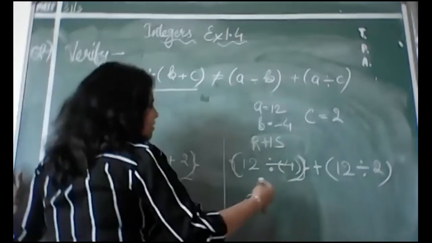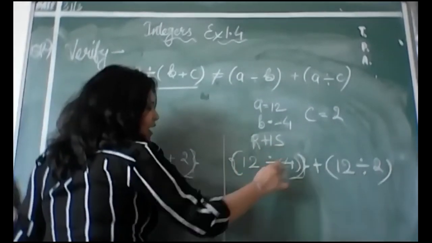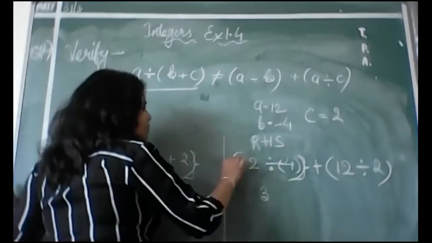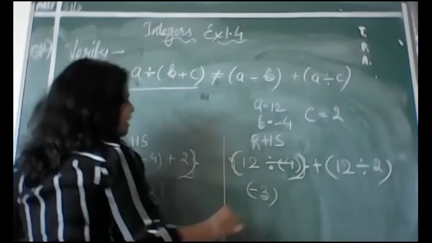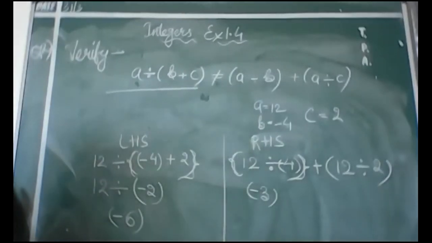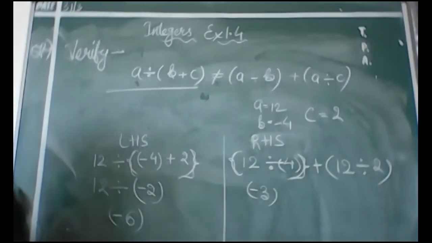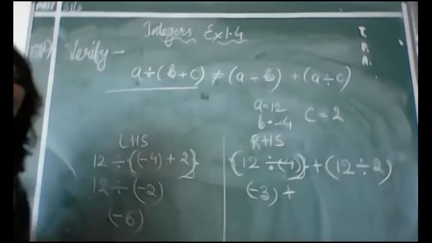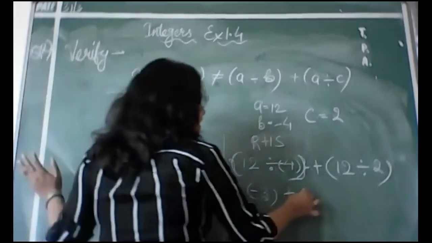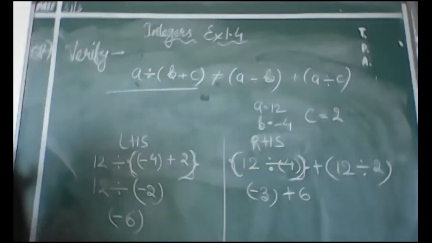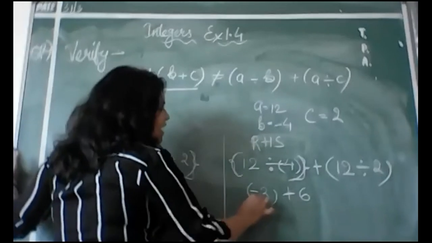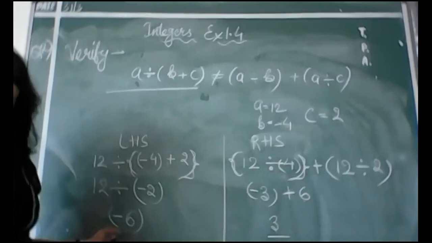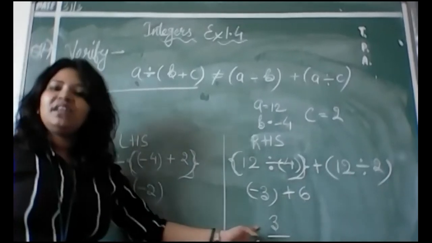Now let us move on to the other side. 12 divided by 4, because 4 threes are 12, so here you will get 3, and one was positive, one was negative, so here it will be minus 3. Okay, 12 divided by minus 4 will give you minus 3. Now plus. Now 12 divided by 2. So 2 sixes are 12, so you will get 6. 12 divided by 2 will give you here 6. Now minus 3 plus 6. The answer is coming 3. Now see, this side it is coming minus 6. This side it is coming 3 only.